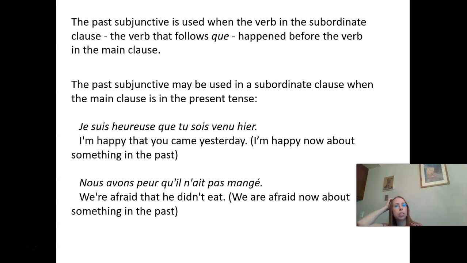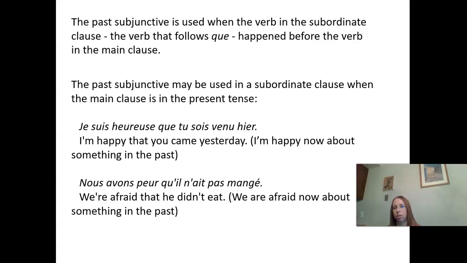Pourquoi passé du subjonctif? We're going to talk about this in English to make it a little bit easier. So, past subjunctive is used, first of all, in all the same places you would use the regular subjunctive, right? We have all those expressions of emotion, doubt, wishes, and wants. All of those are for the past subjunctive too. We just have to see when should we use past subjunctive instead of regular subjunctive. So it's used when the verb that's in the subordinate clause, which is the part after que, happened before the one in the main clause.